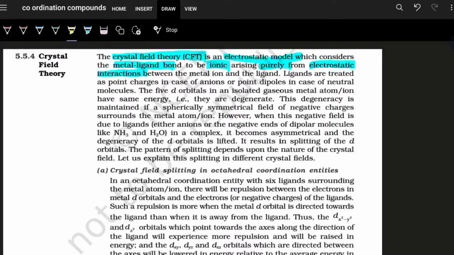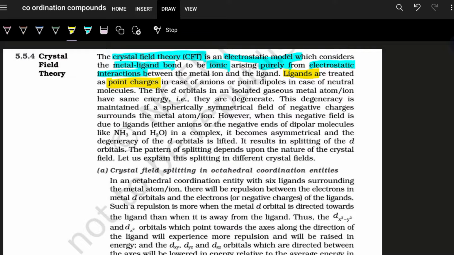The ligands are considered to be point charges. And remember, this assumption later on was the limitation of CFT, because ligands are treated as point charges and not as electron clouds.